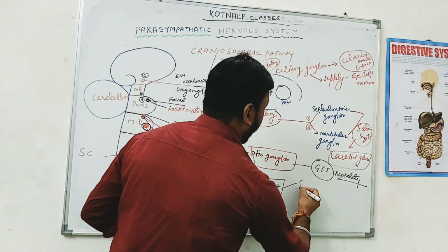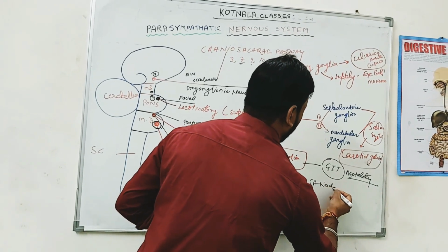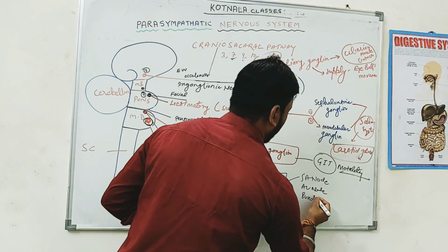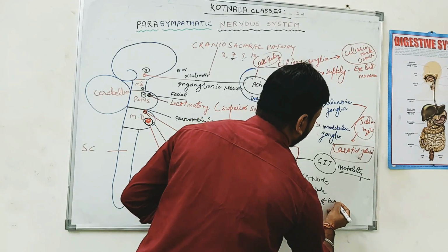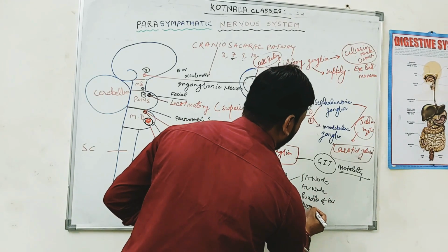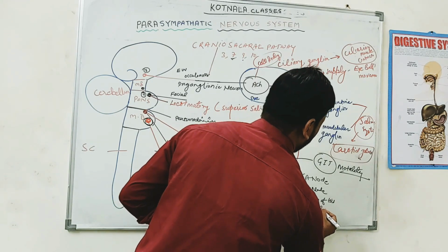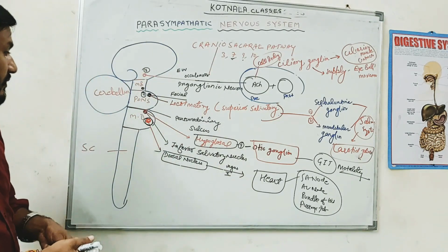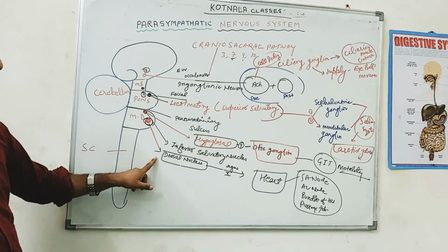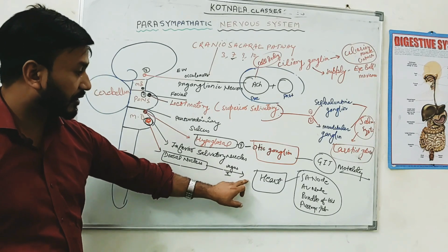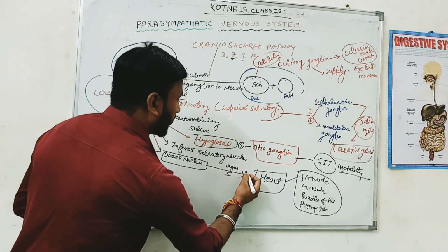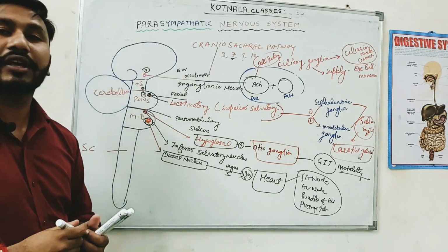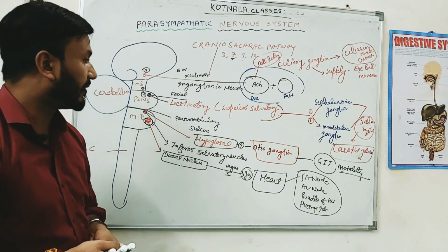Like the SA node, AV node, bundle of His and Purkinje fiber system. That means the vagus nerve supply through the dorsal nucleus by the vagus ganglion goes to the heart and functions on the SA node, AV node, bundle of His and Purkinje fiber system.